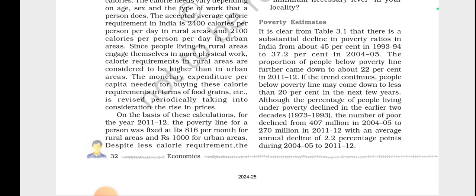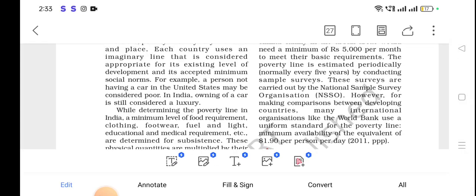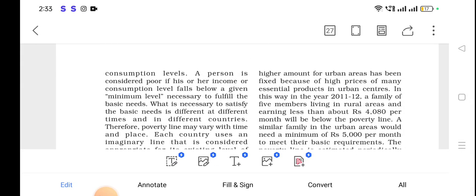On the basis of these calculations, for the year 2011-12, the poverty line for a person was fixed in rural areas at 816 rupees per month, and for urban areas 1000 rupees per month, because we all know very well that in urban areas expenses are higher. Despite the lower calorie requirement, the higher amount for urban areas has been fixed because of the higher prices.